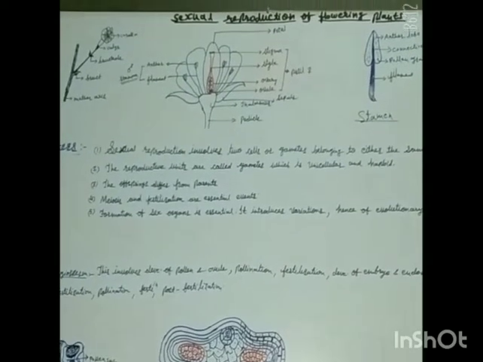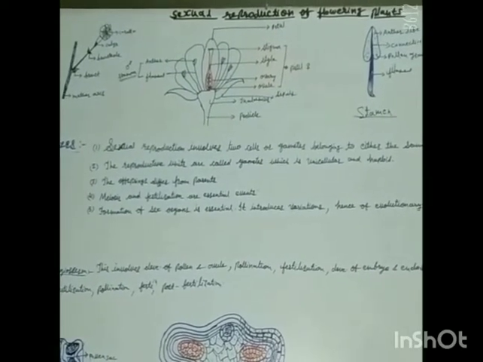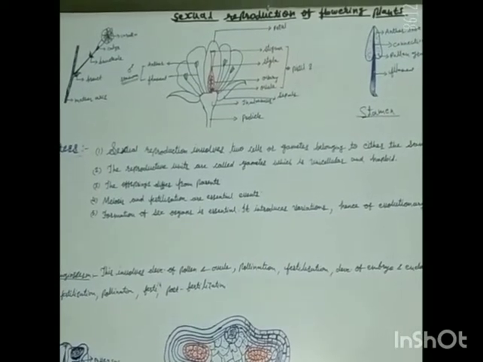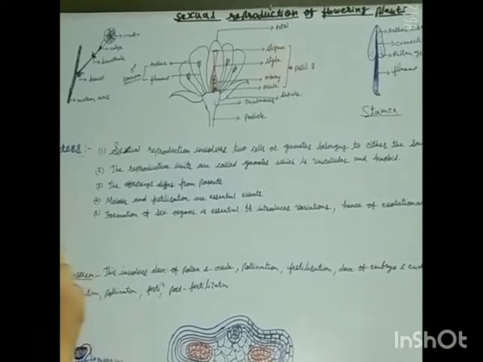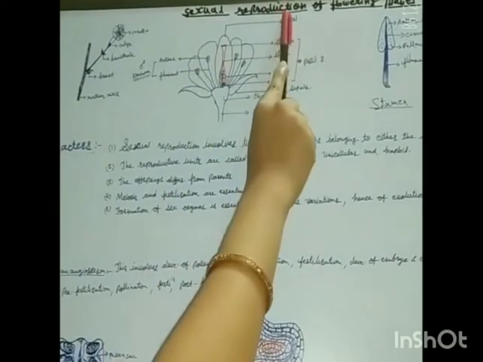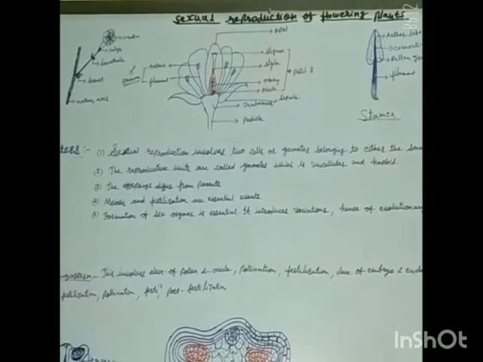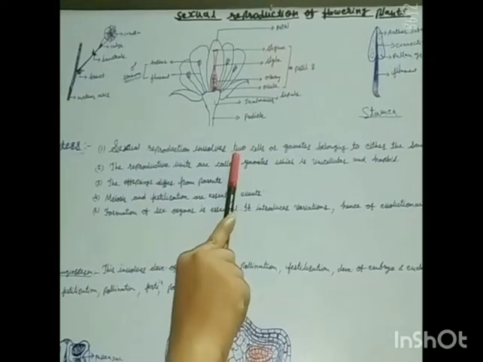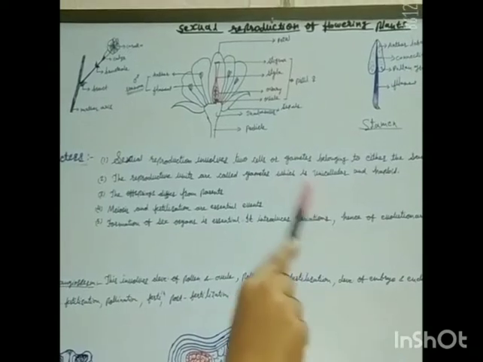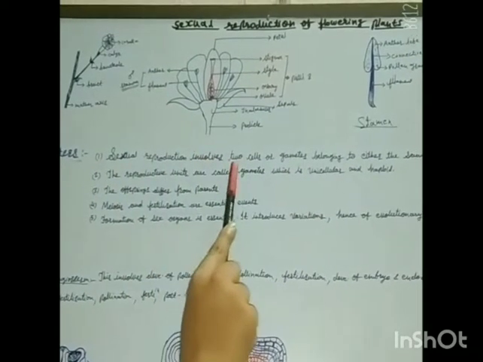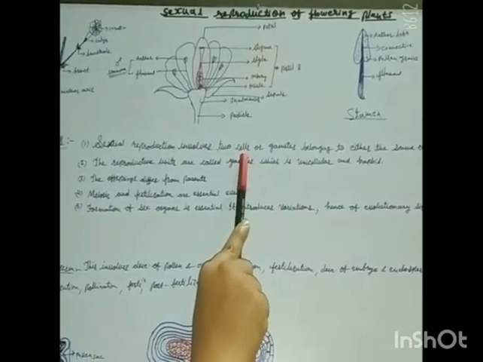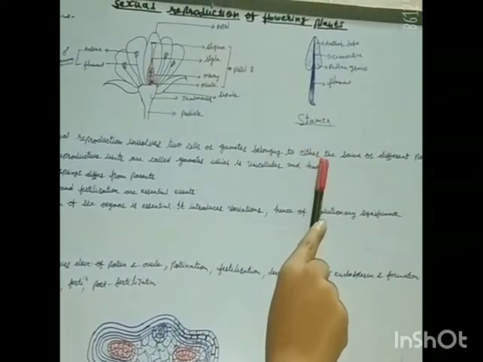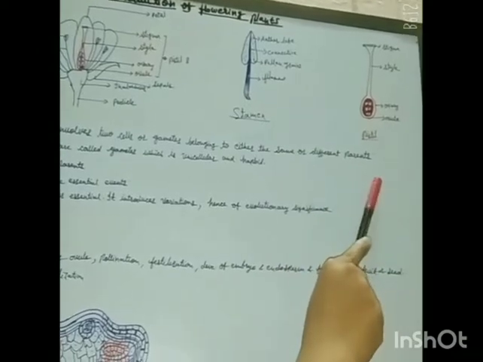Students, when I taught you asexual reproduction in organisms, I explained some characters of it. And today we are going to understand the characteristics of sexual reproduction. When sexual reproduction takes place in organisms, the involvement and fusion of gametes also takes place. So sexual reproduction involves two germ cells which are known as gametes, and they belong to either the same or different parents.